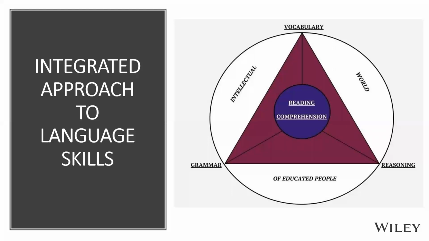Come into this intellectual world of educated people and be comfortable in that area. Once you are in that area, then you are ready to attempt vocabulary questions, grammar questions, reasoning questions, RC. And if you see, vocabulary, grammar, reasoning are at the vertices with RC at the center.